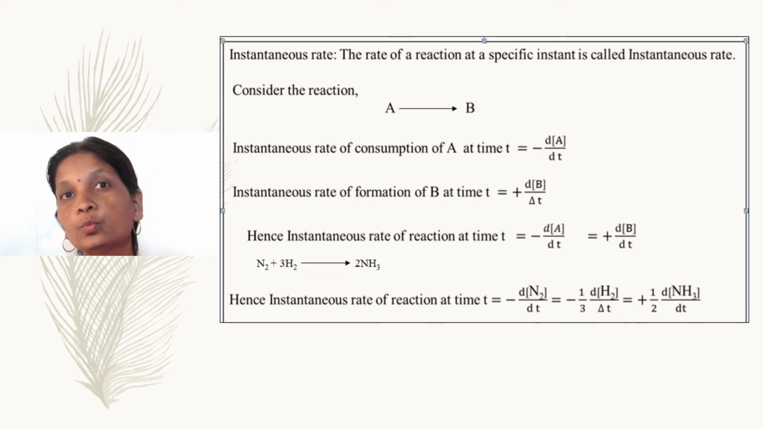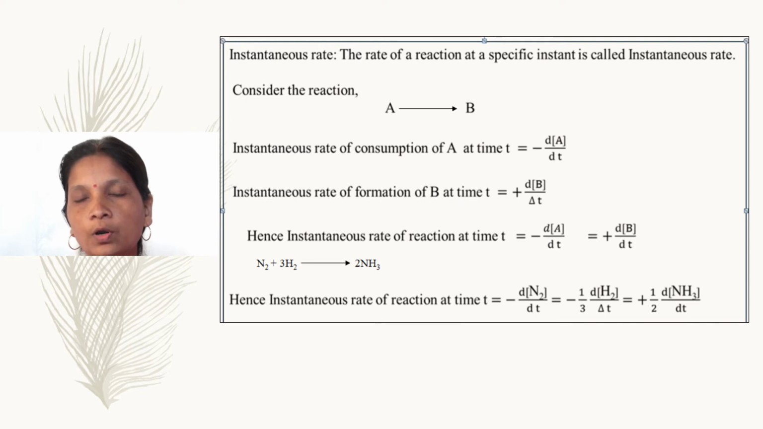Now let us discuss this with a specific reaction. All of us know about the formation of ammonia. Ammonia is formed from nitrogen and hydrogen. So N2 plus 3H2 giving 2NH3. This is a well familiar reaction. Now the instantaneous rate of the reaction at time t is given as minus d[N2] divided by dt, equal to minus 1/3 d[H2] divided by dt, equal to plus 1/2 d[NH3] divided by dt.